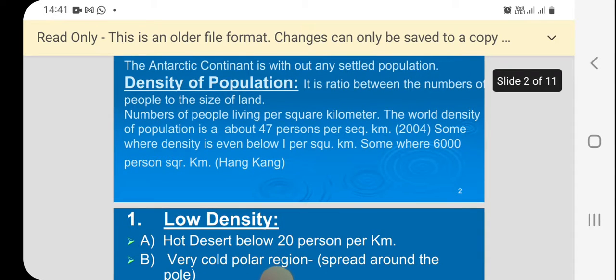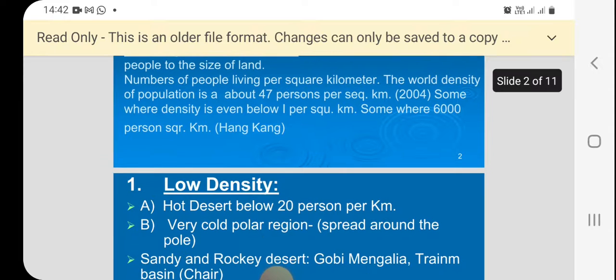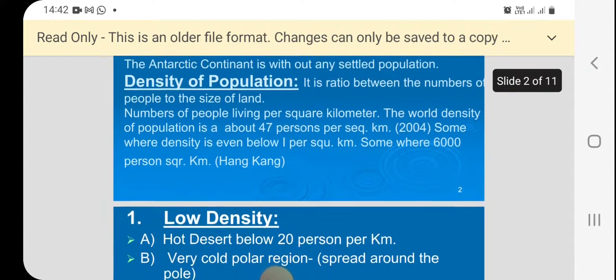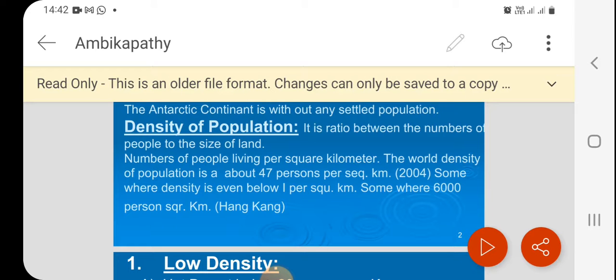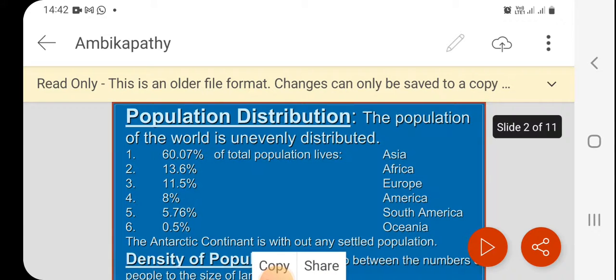Next, coming to the density of population. Density means the ratio between the number of people and the size of land, that means total population divided by total area. That comes under density of population. Density varies from place to place.